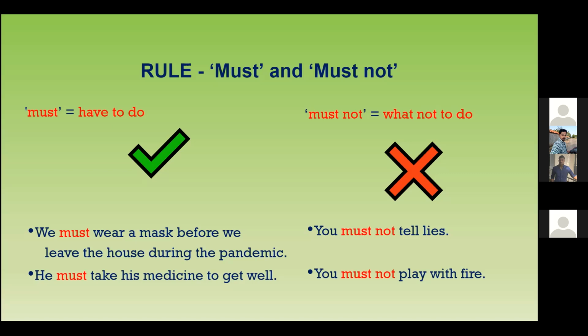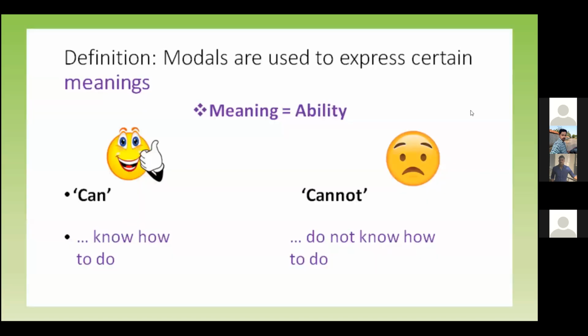So the other one, Karthik: you must not play with fire. Which is the verb? Ma'am, must not is the modal verb. The other verb is play. Play, very good. Okay, right. So that is how we use modal verbs. Next slide, Ajay. Thank you.